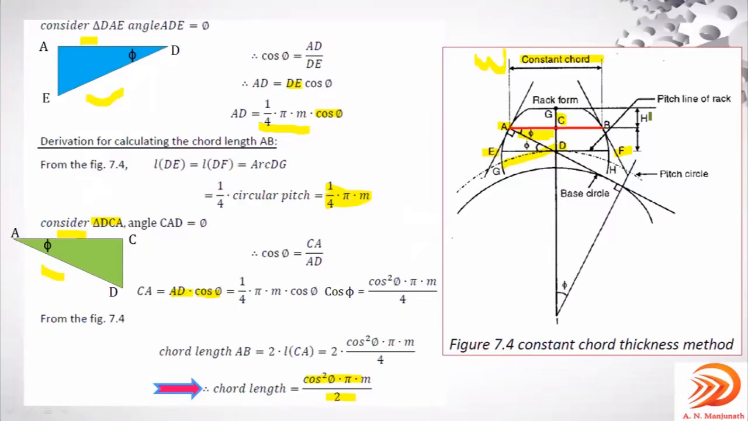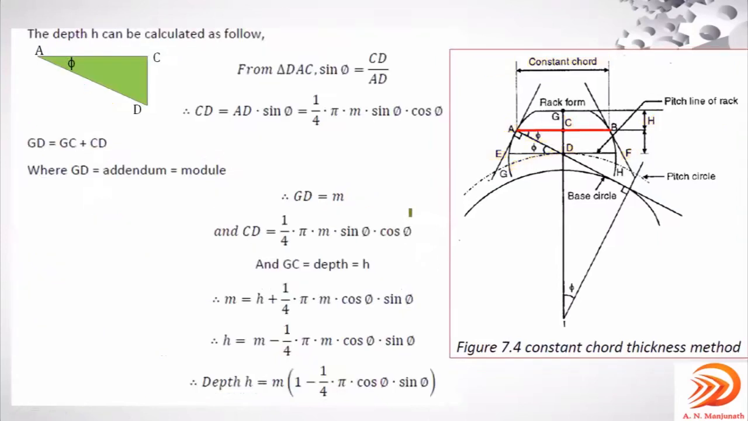Now with respect to this H, we'll get one more equation. See, again the same image is considered here. With respect to this, we're going to discuss now H. You can observe on the screen. Now the depth H can be calculated as follows. Now consider this triangle DAC. See, D is here, A, C, right? This triangle consider here. Phi is the angle subtended over here, DAC.